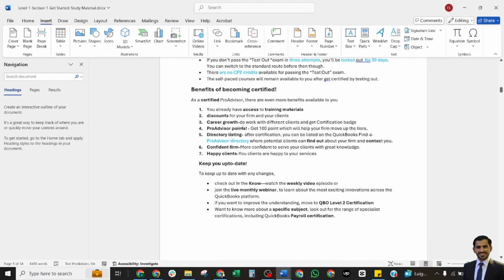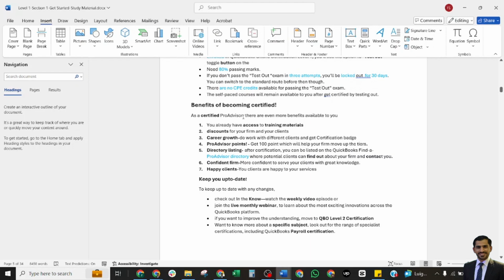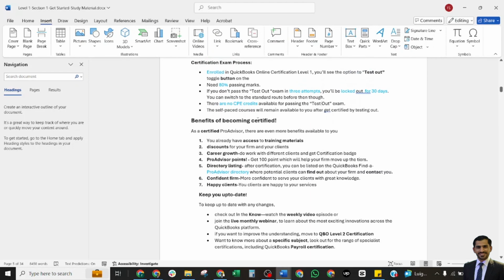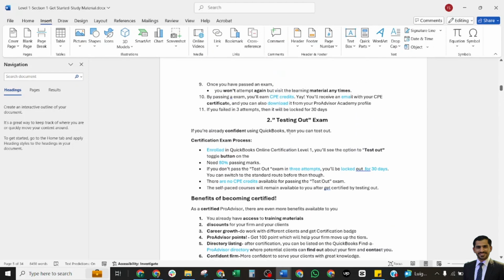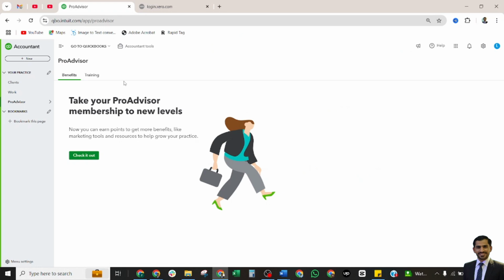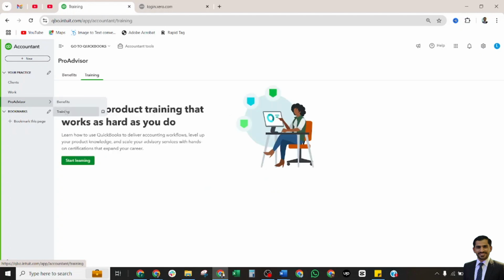Okay. Benefits of becoming a certified ProAdvisor. I shall give you a look at these two methods in QuickBooks. You should log in to your account and then you will see the ProAdvisor tab on the left side. Select the Training tab, then select Start Learning, and you will see the Learning Hub ProAdvisor Academy tab here.